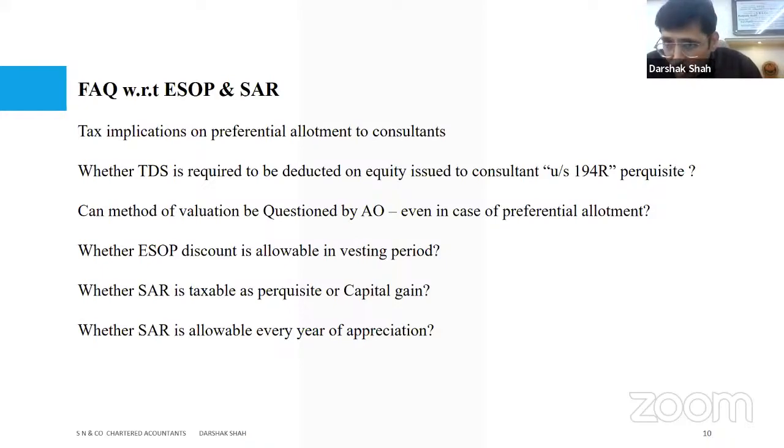When it is in the form of business, as a consultant, etc., then of course this is going to be business income. And if you are getting it beyond that as an investor, which generally does not happen, but in case you are receiving it in that format, then it is going to be a capital gain. Phantom, yes, I agree. Or not even phantom, but CSOP, I may agree. CSOP is generally where you might be an investor, and therefore the question will be whether it is going to be a capital gain or not.